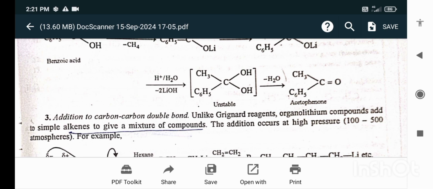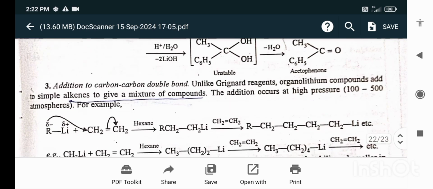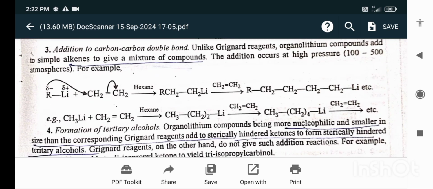Addition to the carbon-carbon double bond. Unlike Grignard reagents, organolithium compounds add to simple alkenes to give a mixture of compounds. The addition occurs at a high pressure, 100 to 500 atmospheres. For example, CH3Li plus ethene react in the presence of hexane. Then, step by step, this reaction takes place.